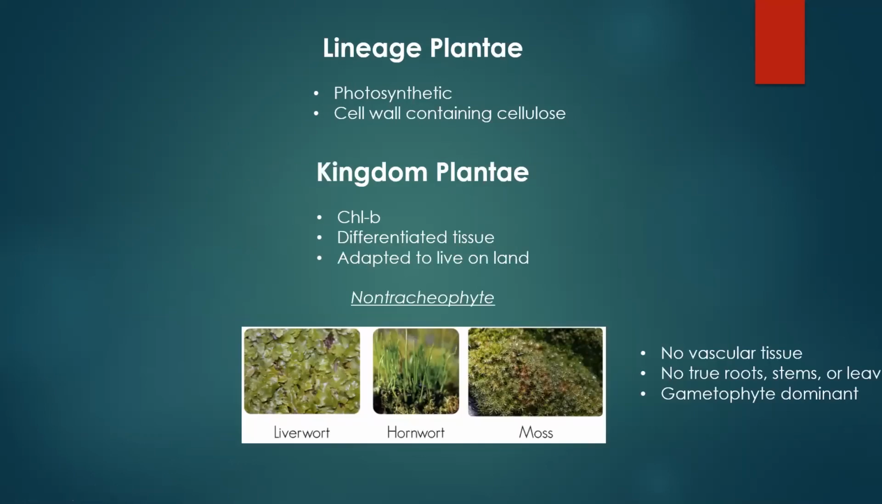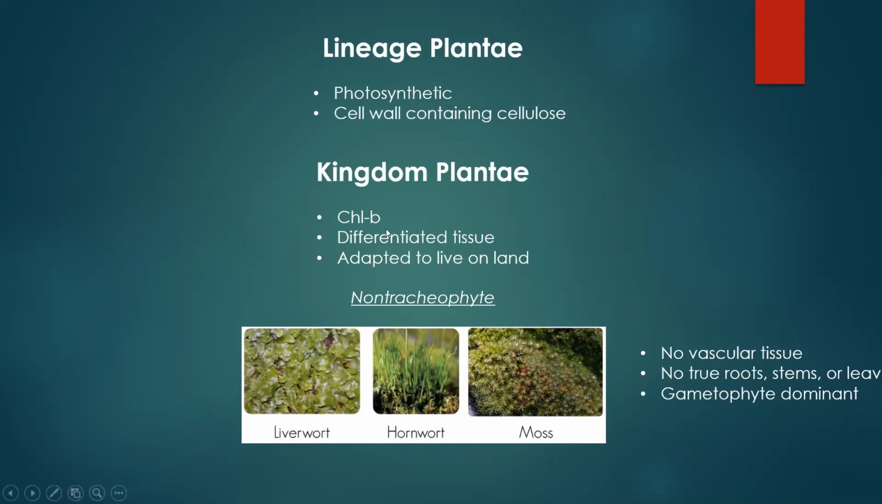All right, next we're talking about the kingdom Plantae, which falls under the lineage Plantae. Just like we saw in green algae, the kingdom Plantae has chlorophyll B as their secondary pigment. Now, one of the major differences plants have that other algae do not is that they have differentiated tissue. And by differentiated tissue, we mean they have actual tissue that do different jobs for the plant. With the other algae, even though they look like they have different structures, every cell is capable of doing what every other cell is capable of doing.